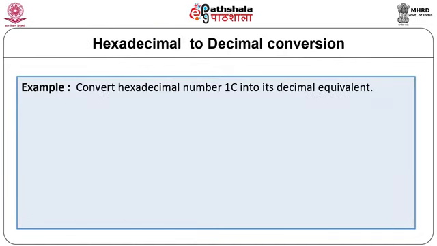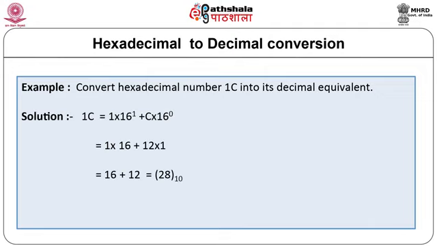Let us now convert hexadecimal number 1C into its decimal equivalent. Each hexadecimal digit is multiplied by its positional value with the appropriate power of 16. Take the sum of these weights. So we get 1C equal to decimal 28.